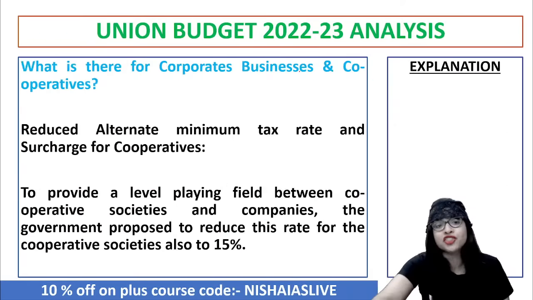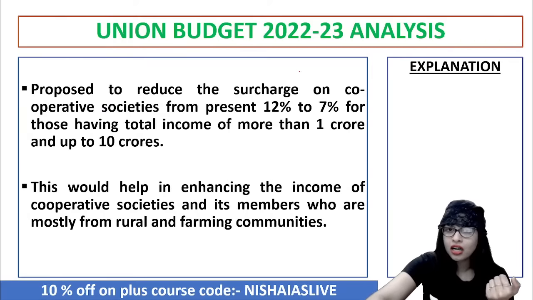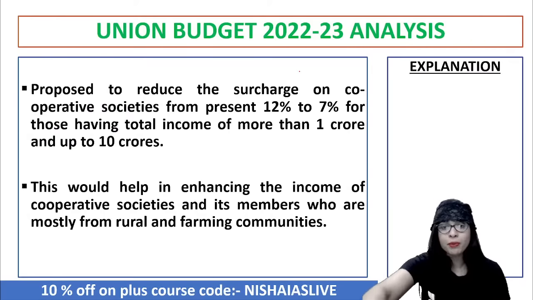Now when you do this, there are two important things, guys. When you're reducing the alternative minimum tax from 18.5 to 15%, automatically it is helping increase the income of the cooperative societies. And at the same time, they're able to have a better living standard as well, because income is increasing. You got the point. Be it the corporate business and also the cooperatives as well. Both are different things, not the same thing. Clear?